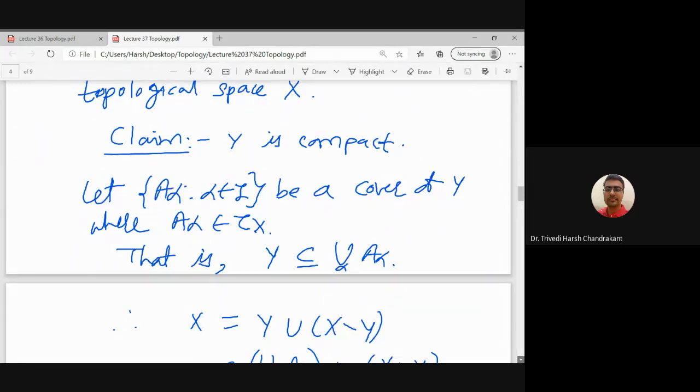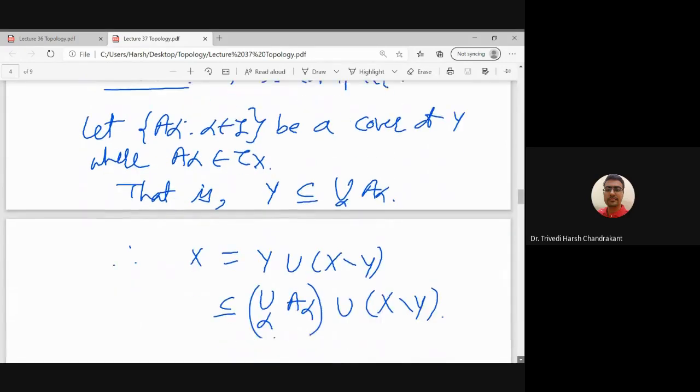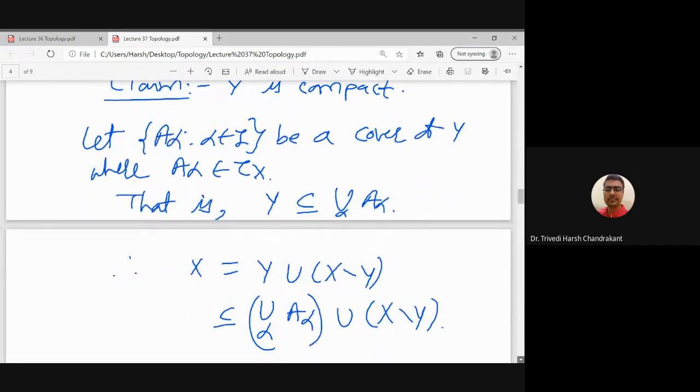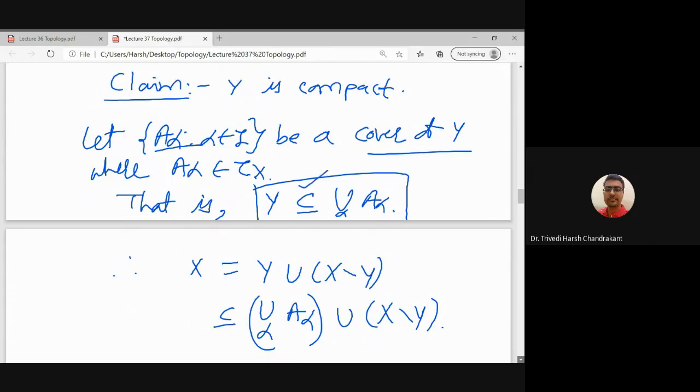So A alpha is an open cover of Y where each A alpha is an open subset of X. Then we want to find a finite subcover of A alpha which covers Y. Then property star holds. So first of all, what is given is that A alpha is a cover of Y. That means this property, right? For a subspace, we include the subset here. If Y is a topological space, we take equality.